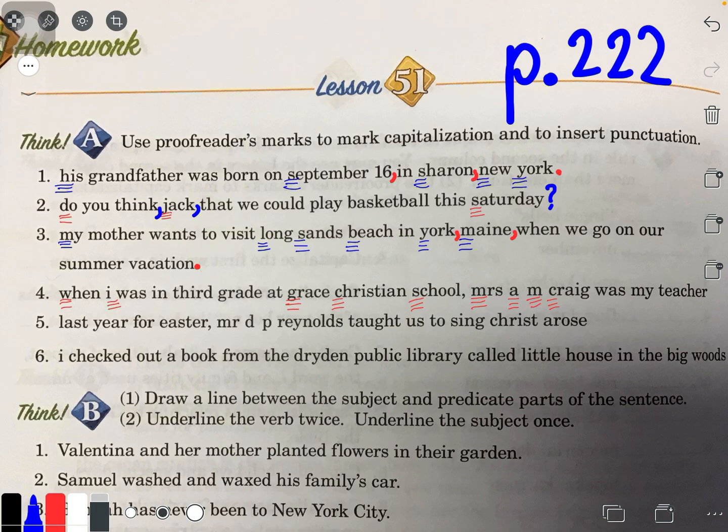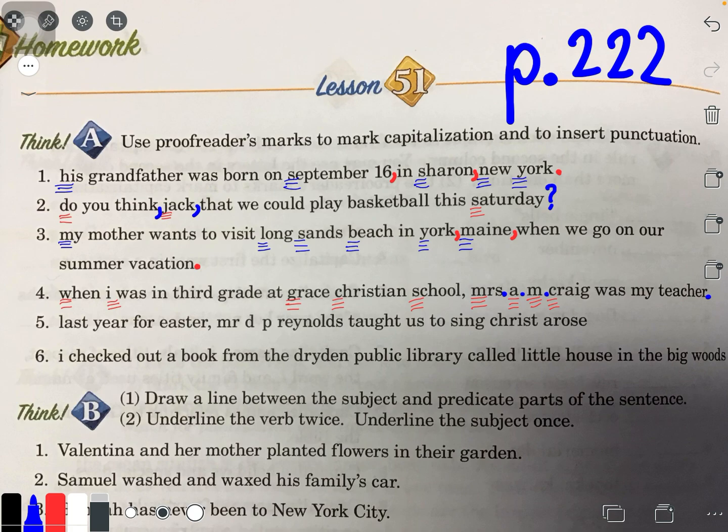Let's use blue. After Mrs., I need a period because it's an abbreviation. So I hope you can see my period there. It's blue. And then when I'm initializing names like A.M., A period, M period. And then since it's a declarative sentence, just a statement, I'll put a period after teacher. There you go.